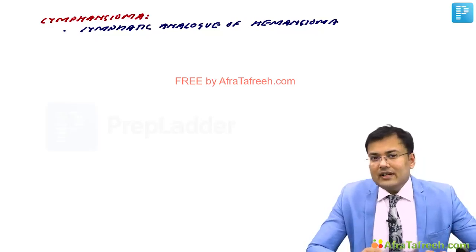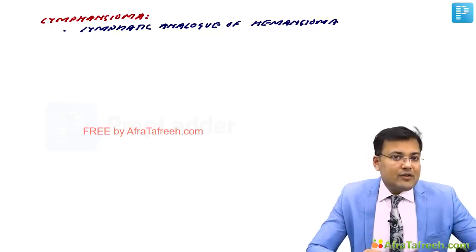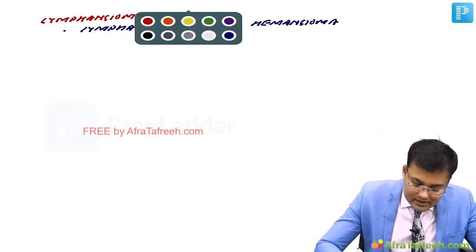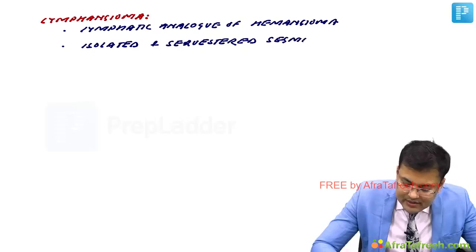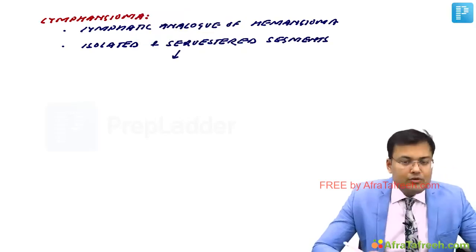The classical example you have seen is the patient who is having cystic hygroma. So what's the problem here? There are isolated and sequestered segments of the lymphatic system, and these keep on producing lymph.